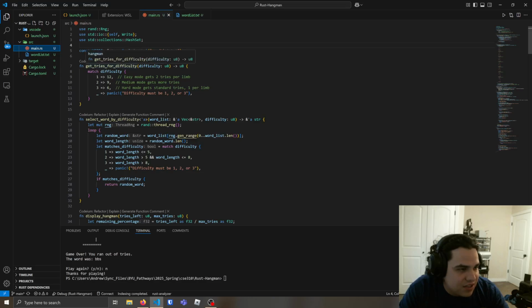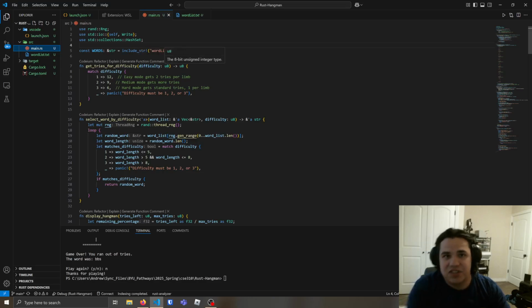So we start with get tries for difficulty. It takes in a parameter difficulty, and U8 here actually means integer, but it's an unsigned 8-bit integer, if I remember that correctly. And then this arrow sign means it returns the same, an unsigned 8-bit integer. So we have some of our logic here.